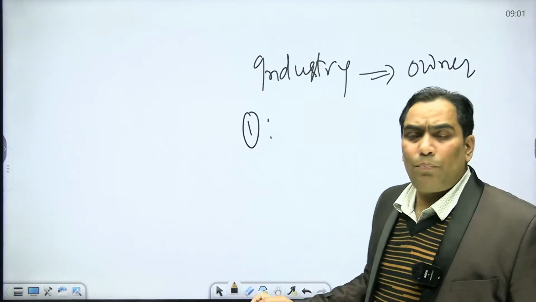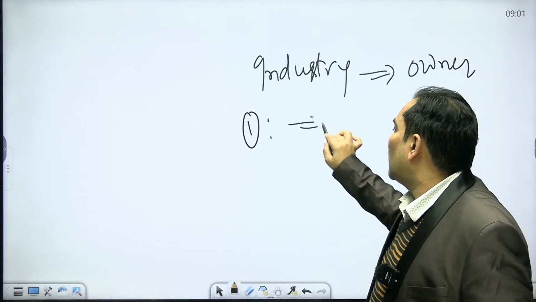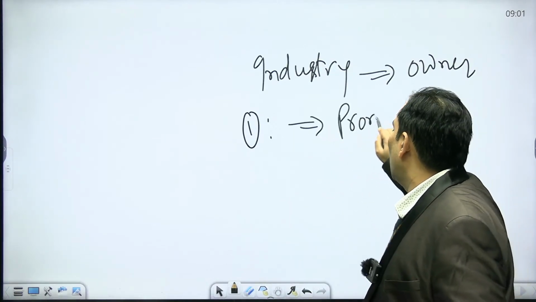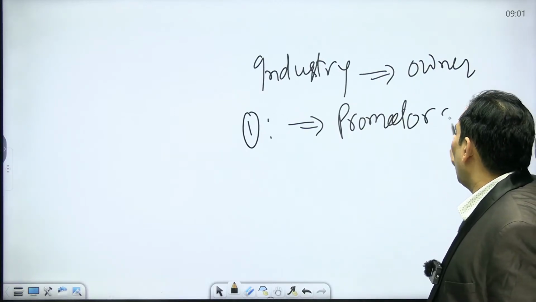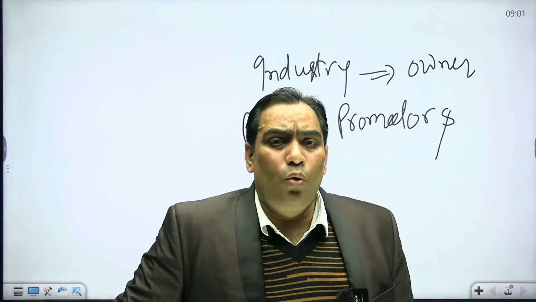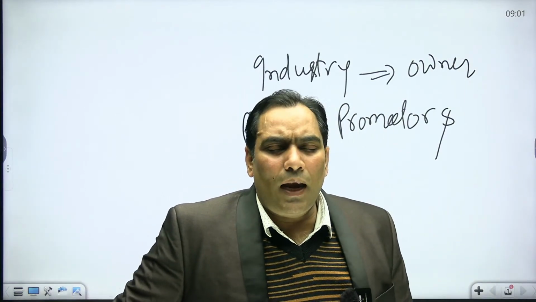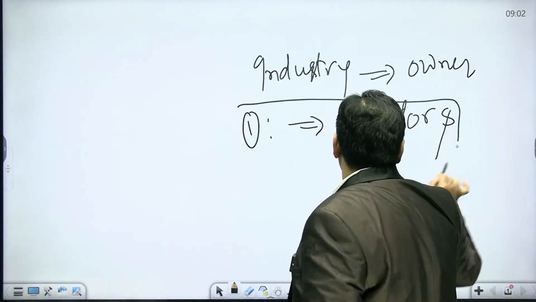The individuals who took the initiative are known as promoters. Please note this word: they are known as promoters. That means the individuals who take the risk to start any business are known as promoters.